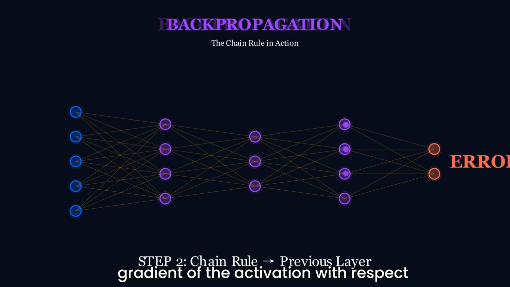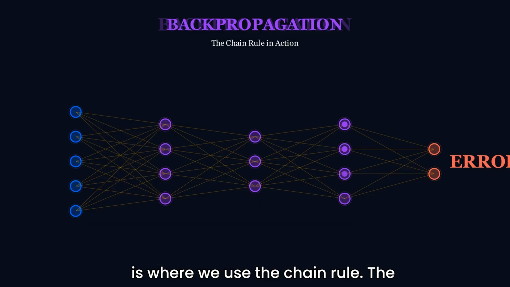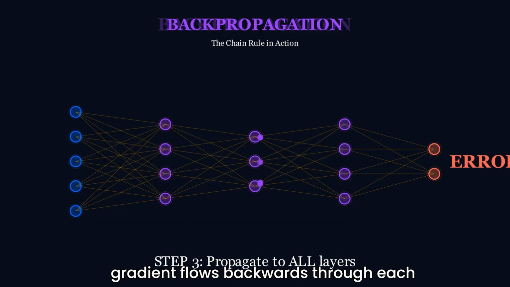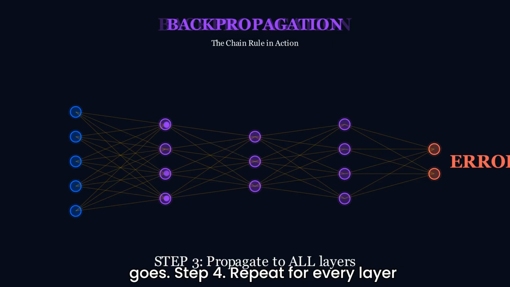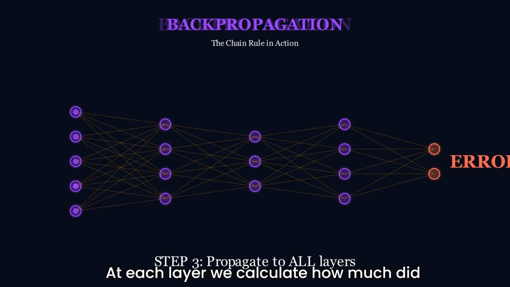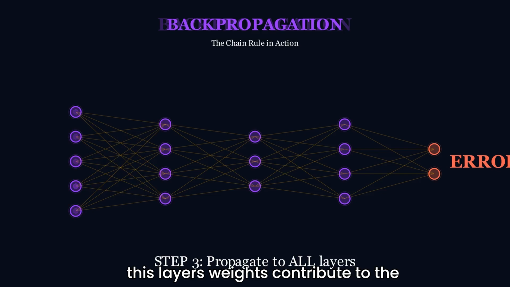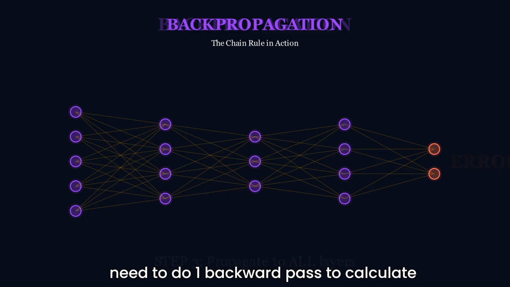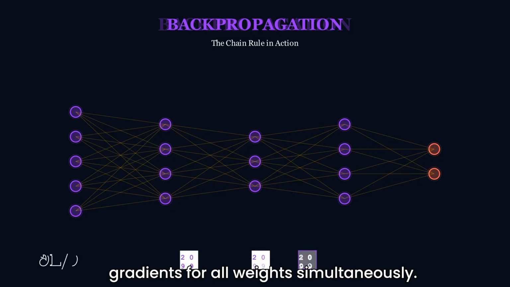Step 3. Calculate the gradient of the activation with respect to the weights that fed into it. This is where we use the chain rule. The gradient flows backwards through each operation, multiplying derivatives as it goes. Step 4. Repeat for every layer, working backwards from output to input. At each layer we calculate, how much did this layer's weights contribute to the final error? The brilliant part? We only need to do one backward pass to calculate gradients for all weights simultaneously.